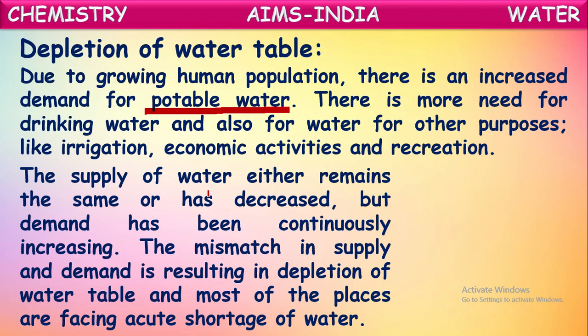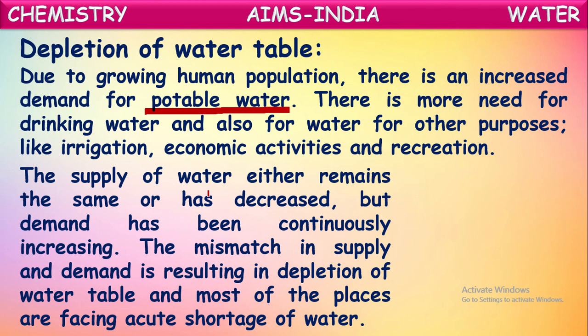As there are no rains, they try to collect the water from the ground. So more groundwater is collected by digging more bore wells and so on. In this way, the water in the water table is decreased gradually. This we call depletion of water table, and most of the places are facing acute shortage of water because of this.